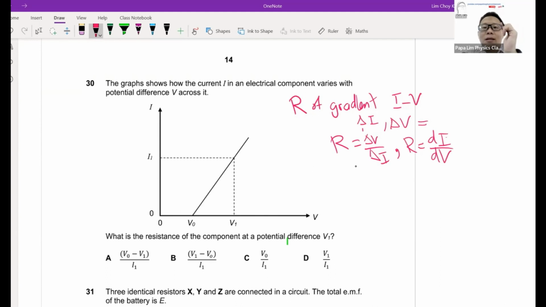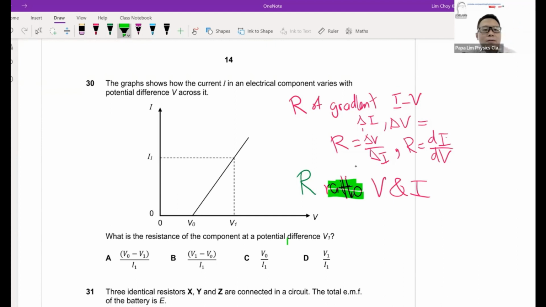If we go back to the fundamentals, resistance is defined as the ratio of the voltage to the current flowing through it. So it's the ratio of V and I. The keyword here is ratio. It's not about gradient.